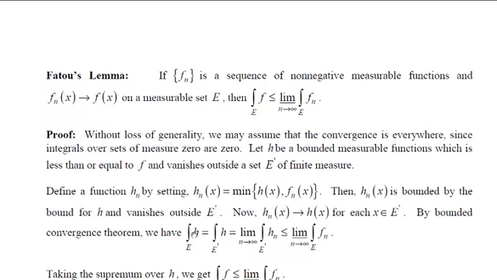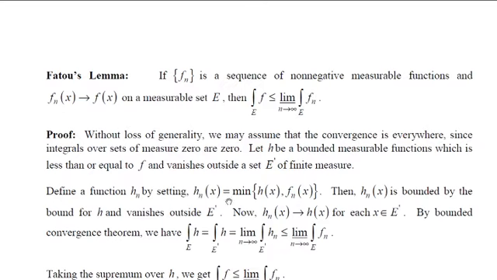Then by that theorem, the integral of h over E is equal to the integral over E dash. Remember, if you partition E into elements which are in E dash and not in E dash, then for the elements not in E dash, we knew that h vanishes outside, therefore that integral will become 0. Simply you will get this itself. Therefore these two are equal. And by the bounded convergence theorem, this is equal to the limit as n tends to infinity of the integral over E dash of hn.